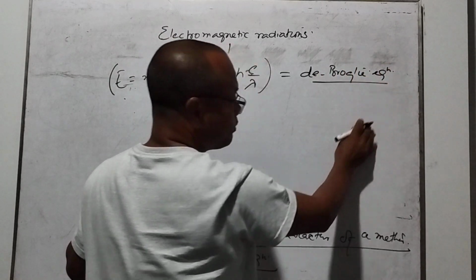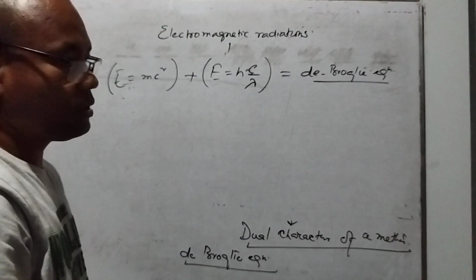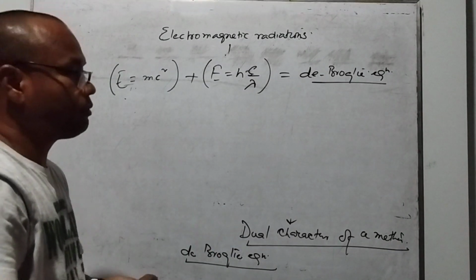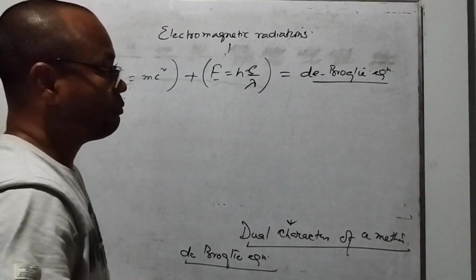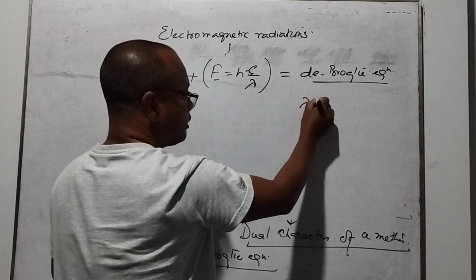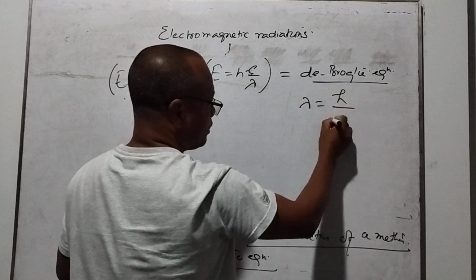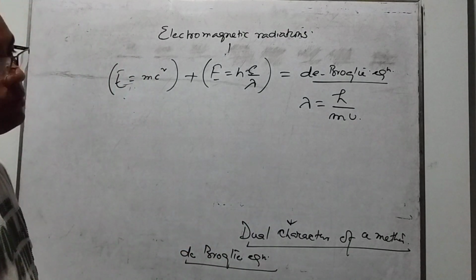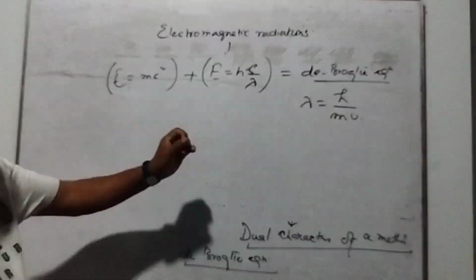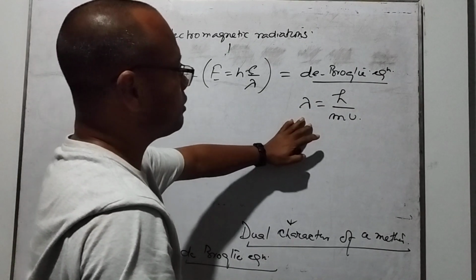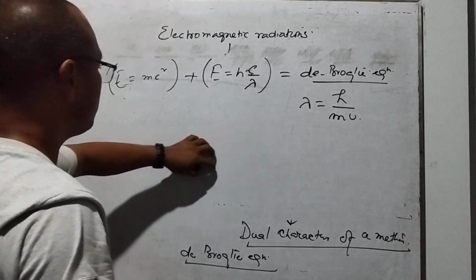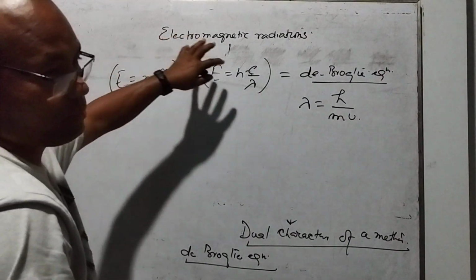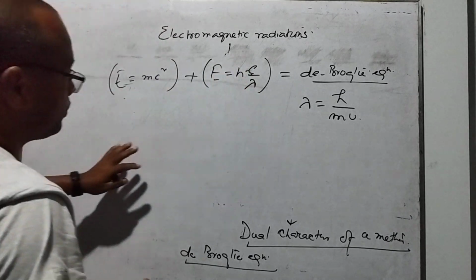So what is the de-Broglie equation? The de-Broglie equation is the relation between the wavelength and the mass of the particle. That is lambda is equal to h upon mv, and v is the velocity. How could we find this de-Broglie equation from our Einstein energy and Planck energy? See, I show you here.